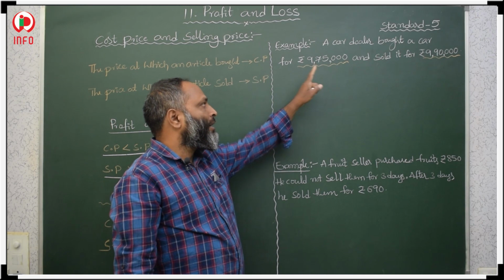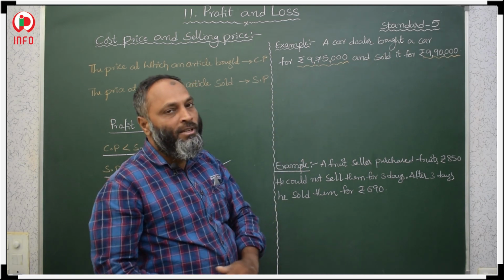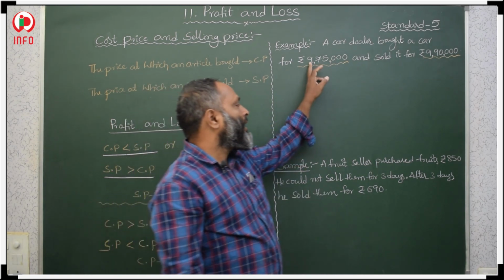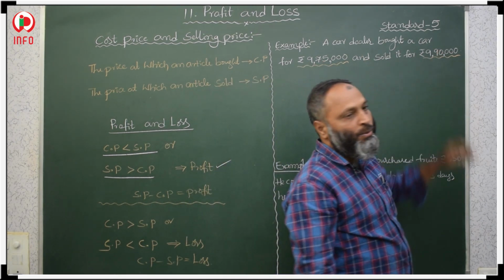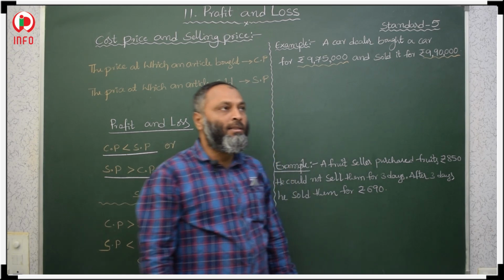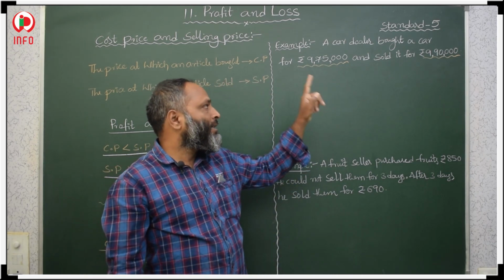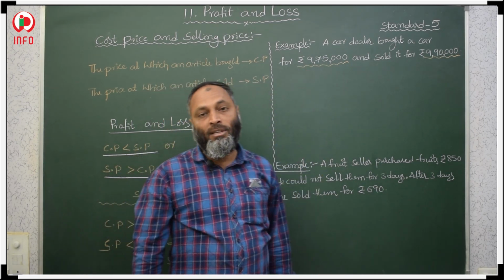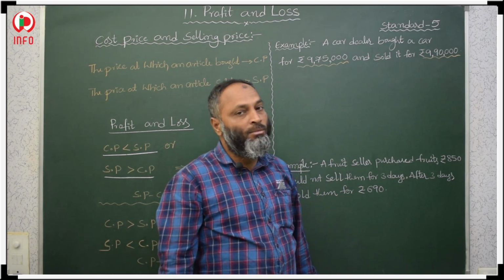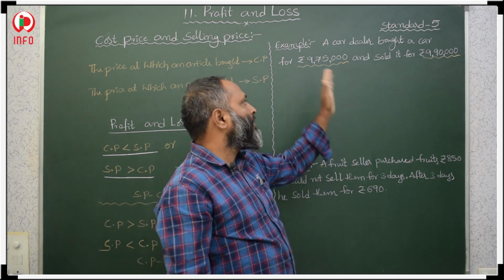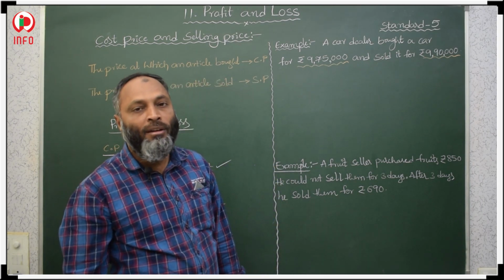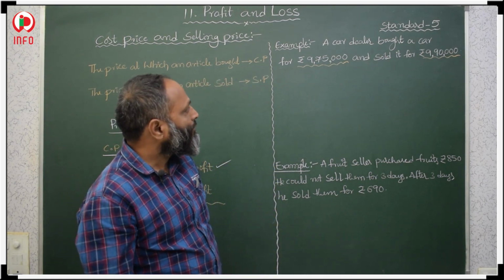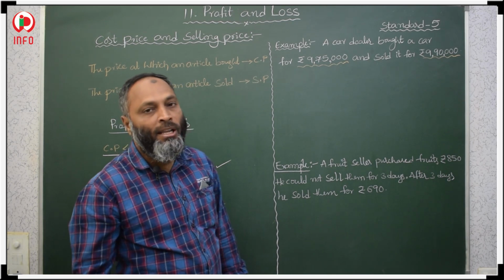If we compare cost price and selling price, which one is bigger? 9,90,000 is bigger than 9,75,000. It means the selling price is more. If the selling price is more, then the car dealer gets profit.